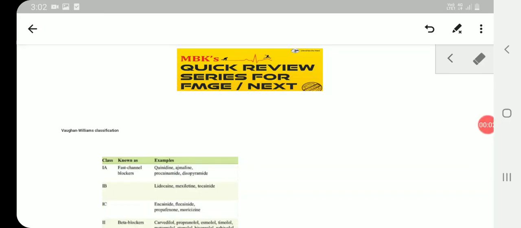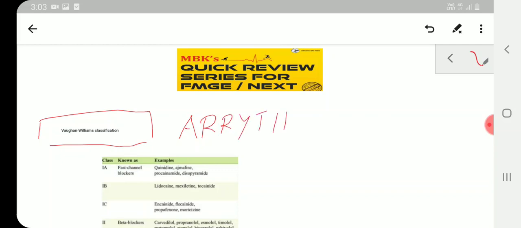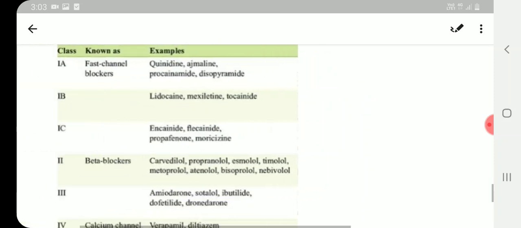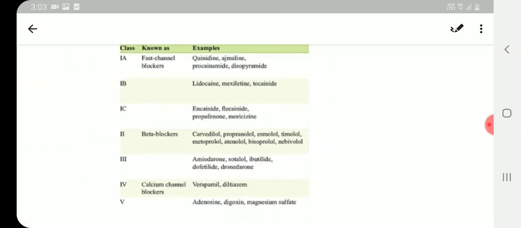Hello everyone. So today we'll be talking about a very important topic for MCQs. The topic is classification of arrhythmia, the Vaughan-Williams classification of arrhythmias. These are basically the drugs that are divided into classes for treating different types of arrhythmia.